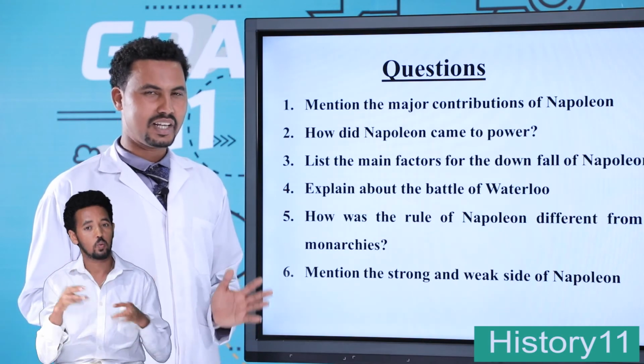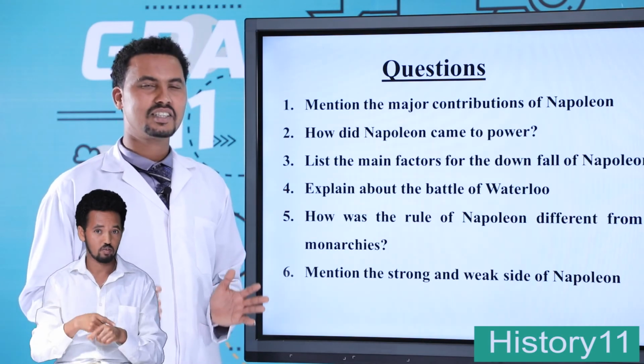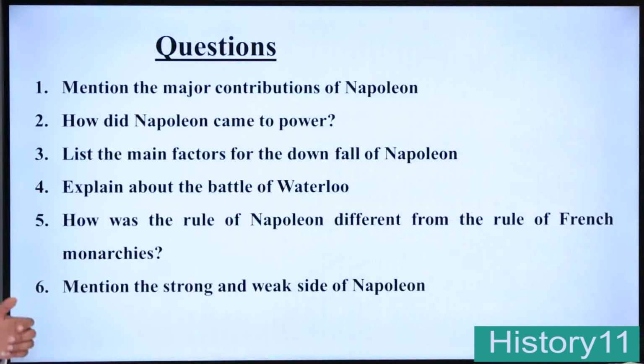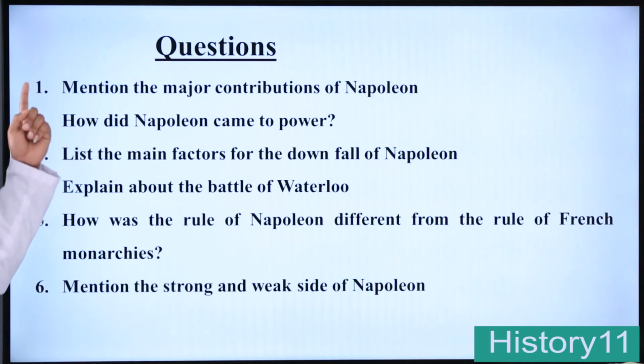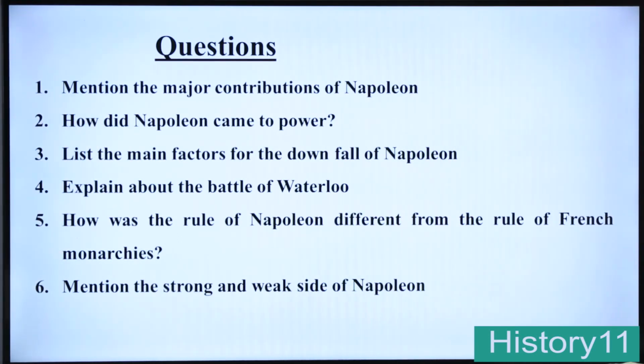Students, for the next time, answer the following questions. The first question, mention the major contributions of Napoleon Bonaparte. Second, how did Napoleon come to power?